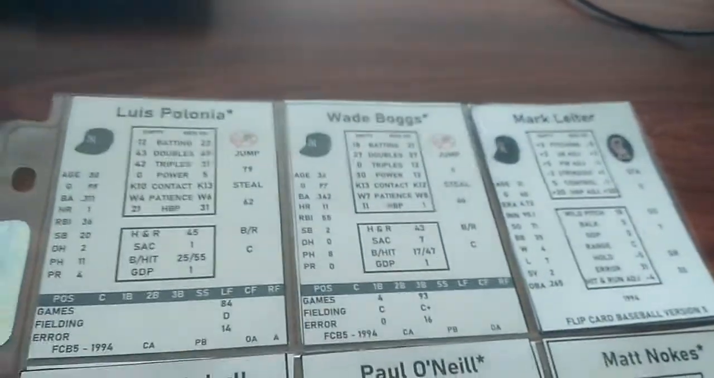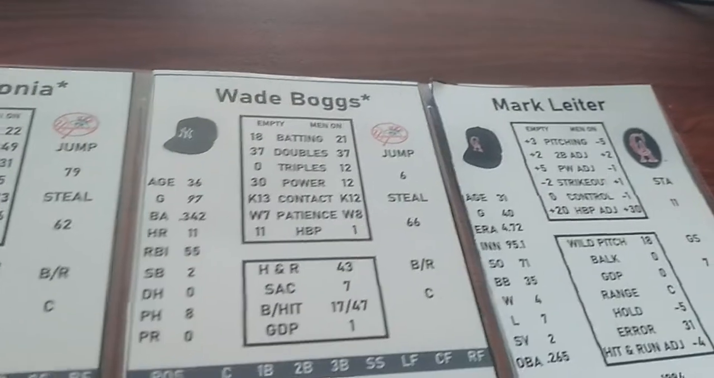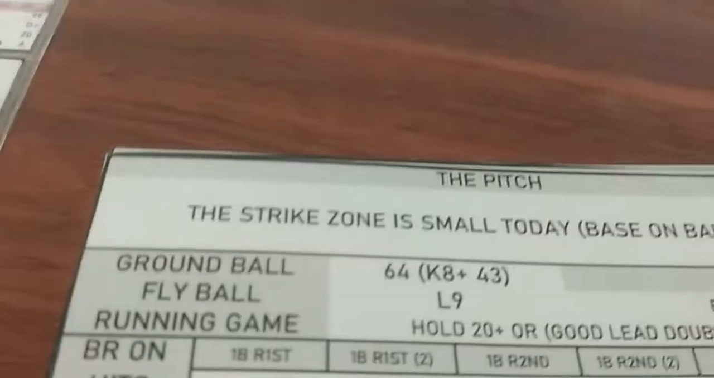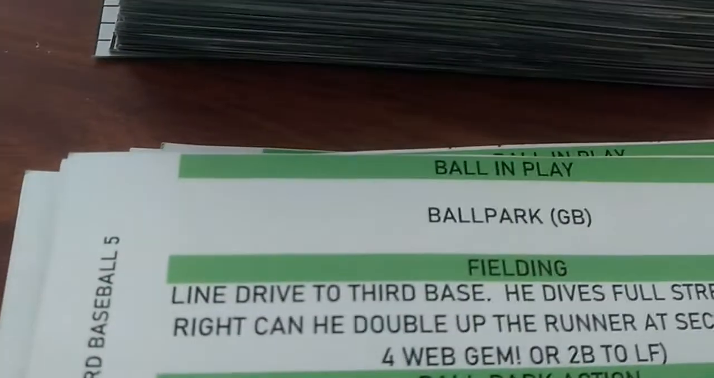Wade Boggs. It's a walk of 15. Boggs is a 7, plus 0 is a 7. He's below the card, so he puts it into play. He doesn't walk. It's a ballpark again.